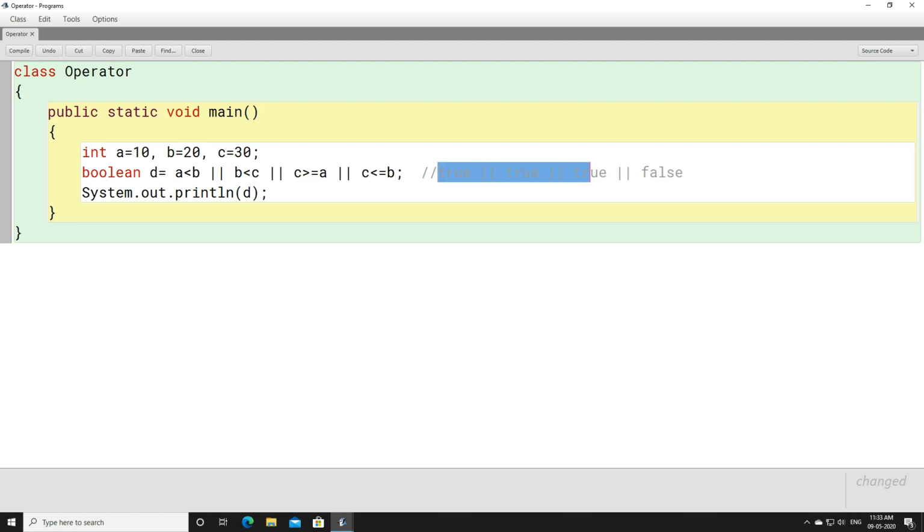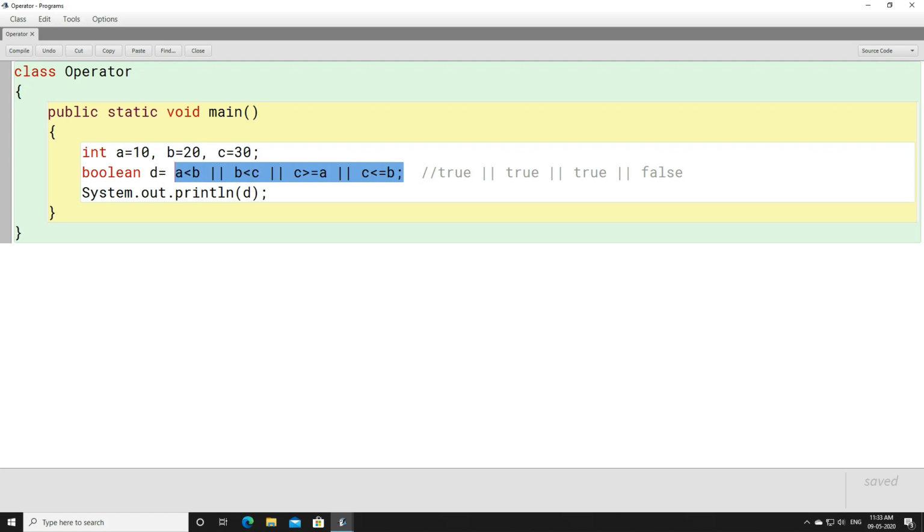Now we have three true statements, or you can say we have three true outcomes and one false outcome. So the total outcome will become true. And what is the reason we'll get true? Because we have used OR sign here, or you can say we have used OR operator here.